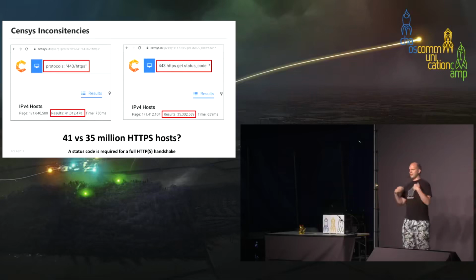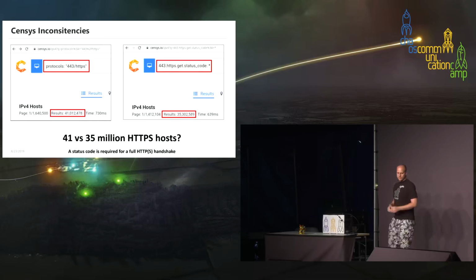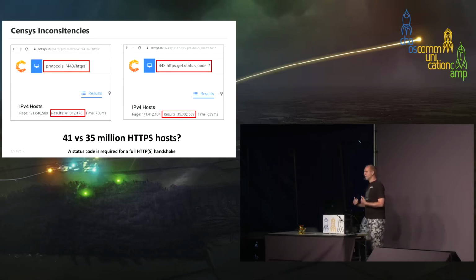You need to get a status code for a full handshake on HTTP. So both requests should result in the same number, but they differ. On the left side, you have 41 million. On the quite equal request, you have 35 million, and there's a big difference. This shows there are some inconsistencies, and that's why I cannot use this data for my research, and I have no raw data access.